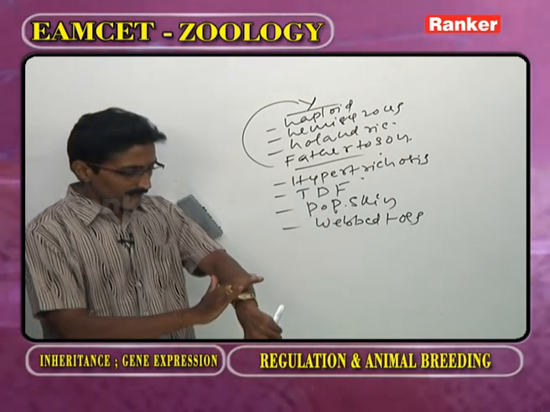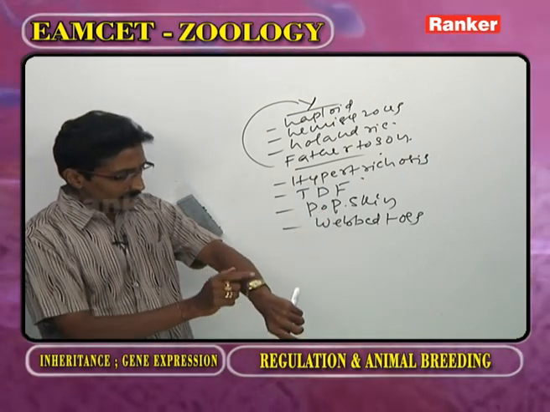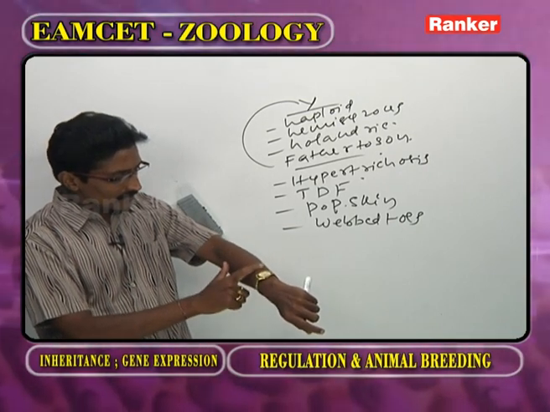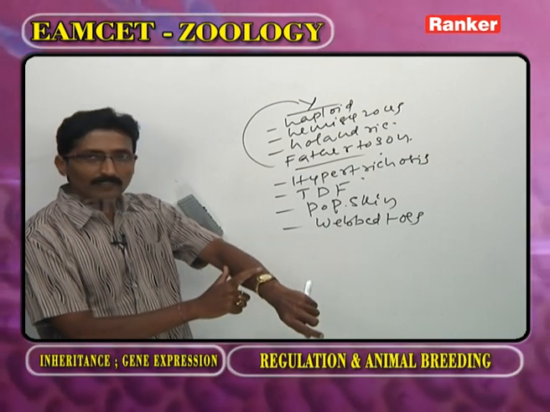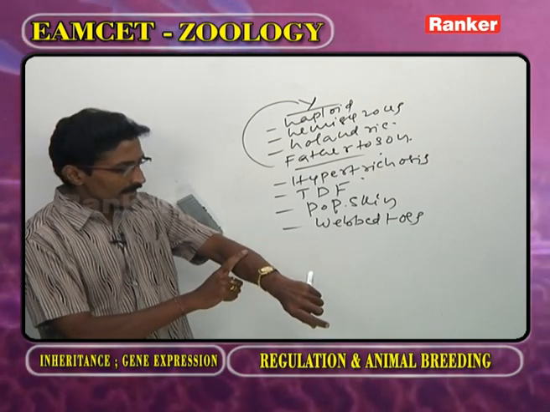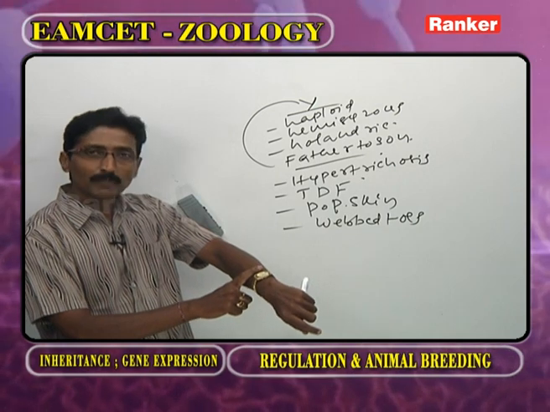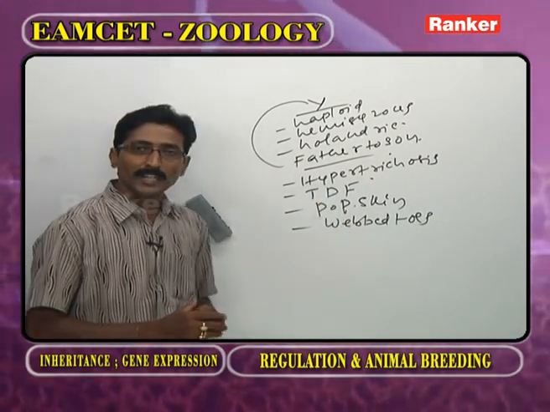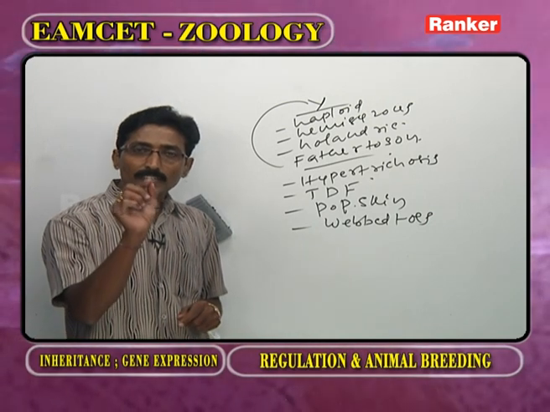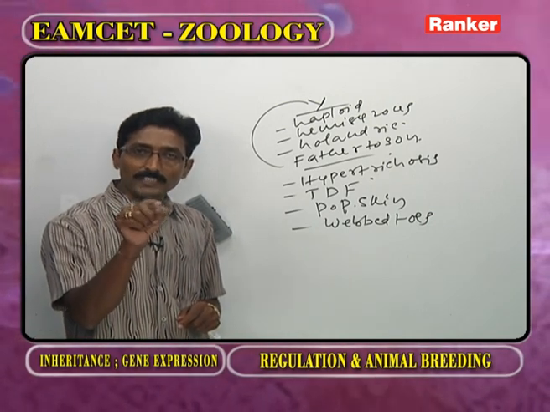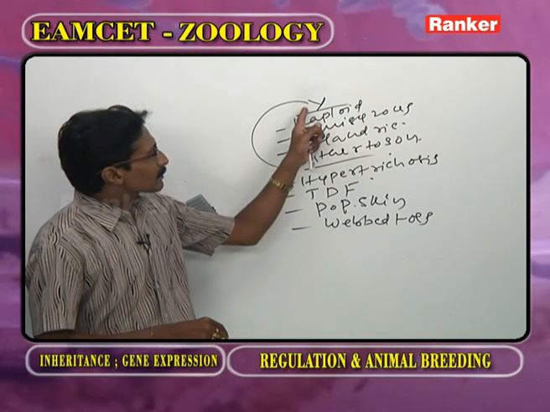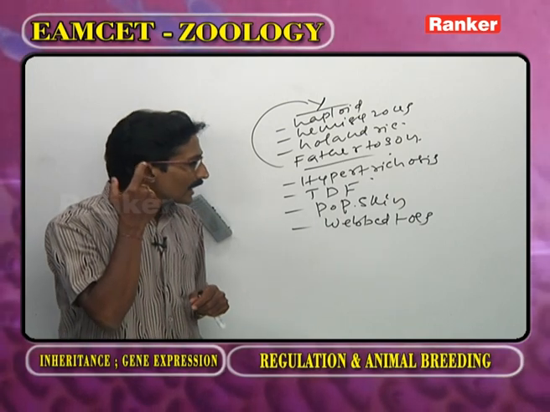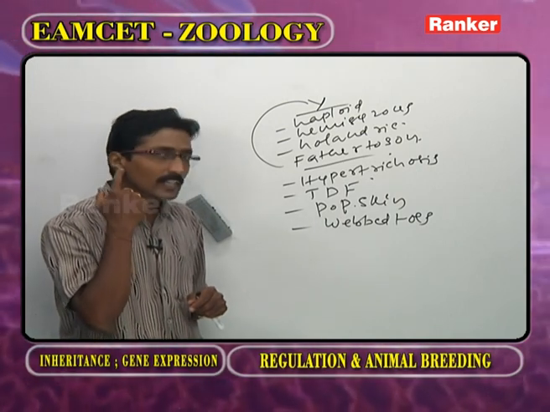Porcupine skin. As we observe our skin, on the skin the hairs are present. The hairs are soft. The one who is suffering from porcupine skin, in his body the hairs are spine-like. That is a disease. Testis determining factor. For the development of testis, the gene is required. That is present on the Y chromosome. What about hypertrichosis? The hairs present on the external ear.